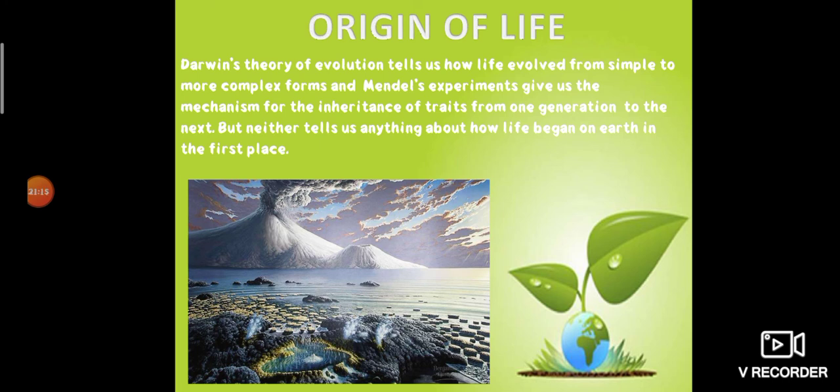Then a British scientist, J.B.S. Haldane, suggested in 1920 that life must have developed from simple inorganic molecules which were present on the earth soon after it was formed. So life forms developed from simple inorganic molecules, which may include methane, ammonia, hydrogen sulfide.